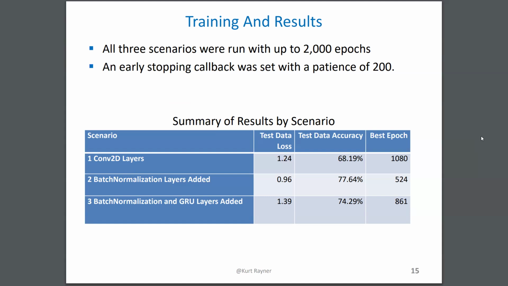You notice that even though 2,000 epochs were possible, the batch normalization layer reached a good accuracy at 524 epochs, and the convolutional layer, of course, took the longest.